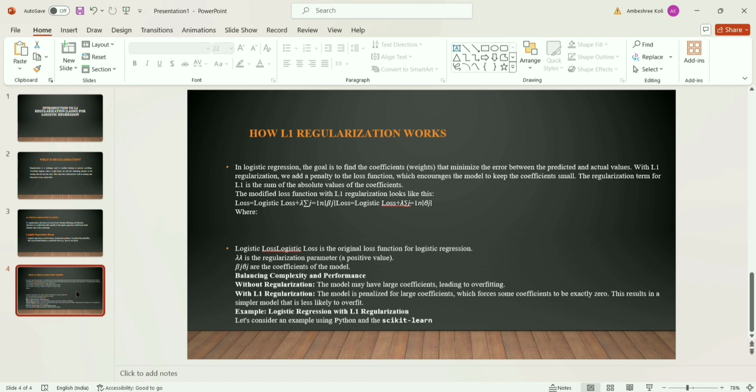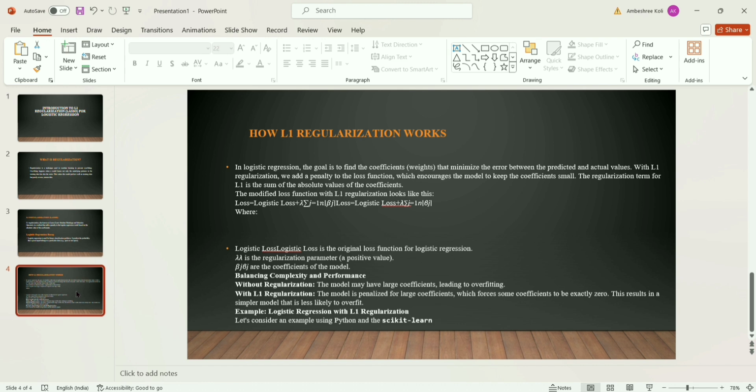So there are three things in logistic regression we can look at. The first one is the coefficient, the second is the penalty for large coefficients, and the last one is the simpler model. The coefficients are also called the weights. In logistic regression, a coefficient represents the importance of each input feature in making predictions.